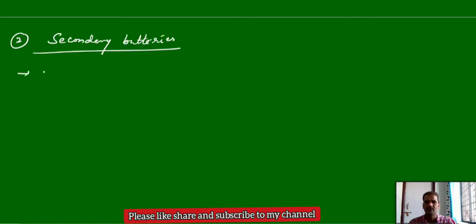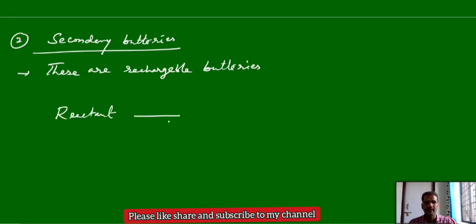These are rechargeable batteries. Here the reactant can be converted to the product and it can release the current through the discharging process. Again the product can be converted back into the reactant. This is the chemical reaction here: reactant to product in the forward direction, during the discharging process, product plus electric current.